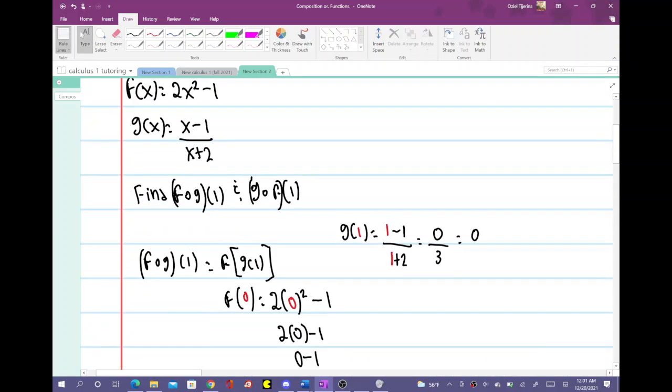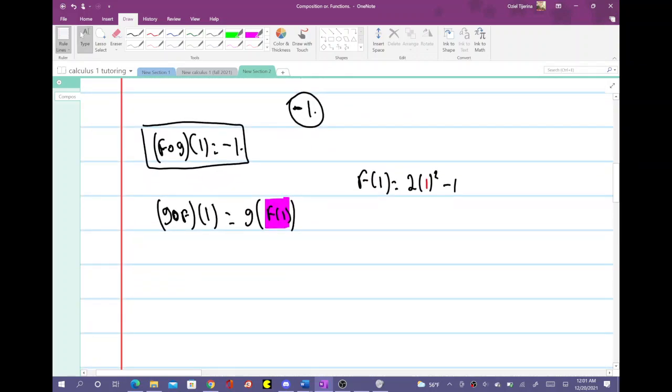So that's f of 1, so then it's 2 minus 1. Or you can do it step by step: 2 times 1 minus 1, so then this is 2 minus 1. Anytime you have a times negative 1 squared, or a times 1 squared, that's just a. That's why I did it as 2 minus 1. But you can do it step by step. So then 2 minus 1 is going to be equal to 1.